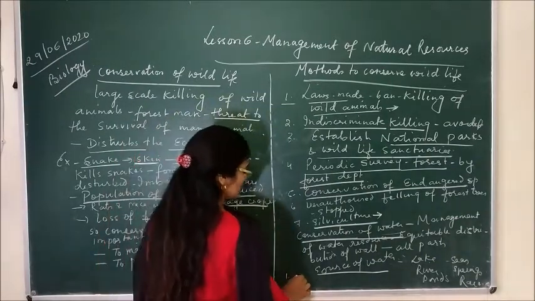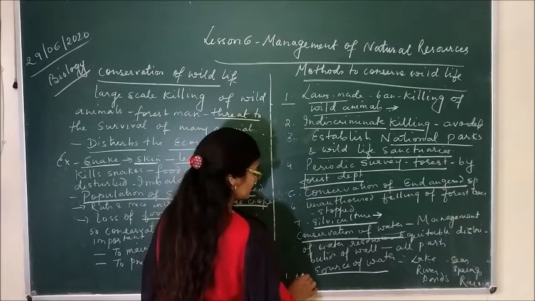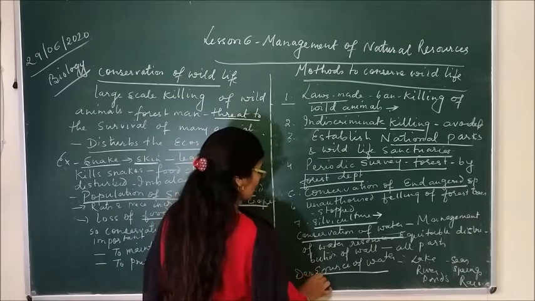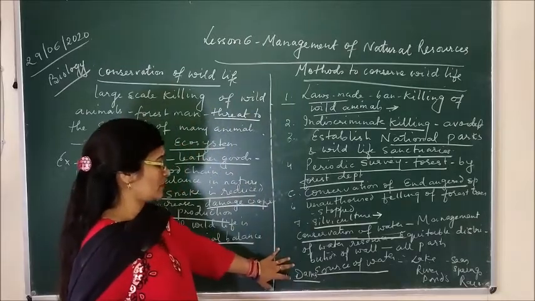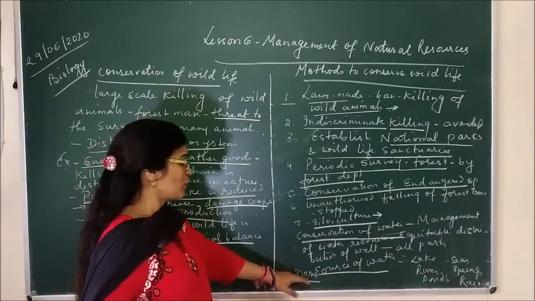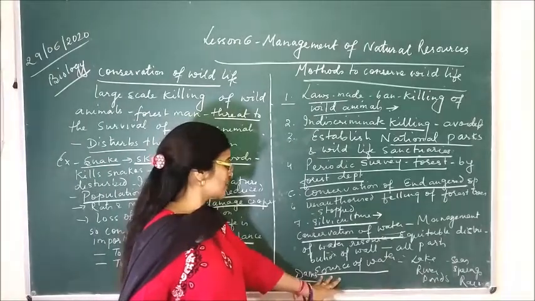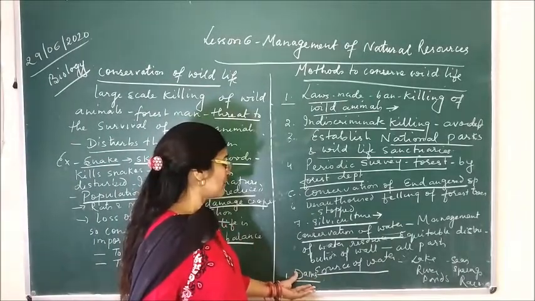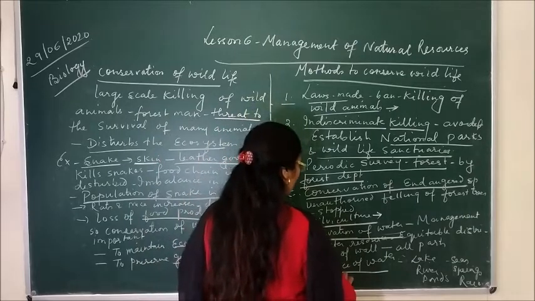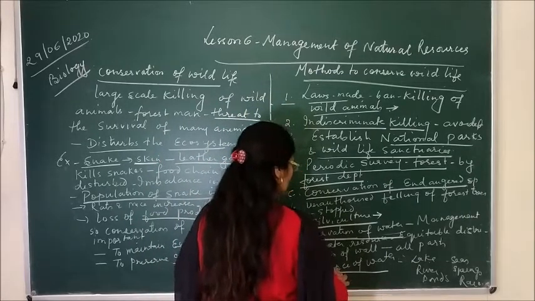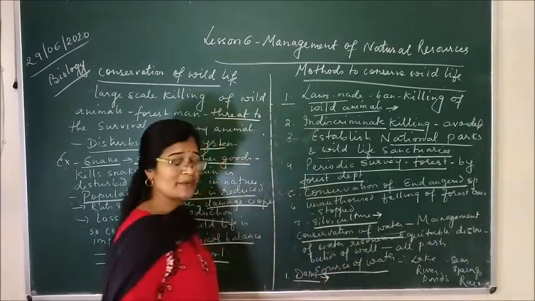That is the construction of dams. Dams are very important to conserve water, because if we want to conserve the overflowing water, we should construct dams. Dams store the water, and this stored water can be utilized for many purposes.